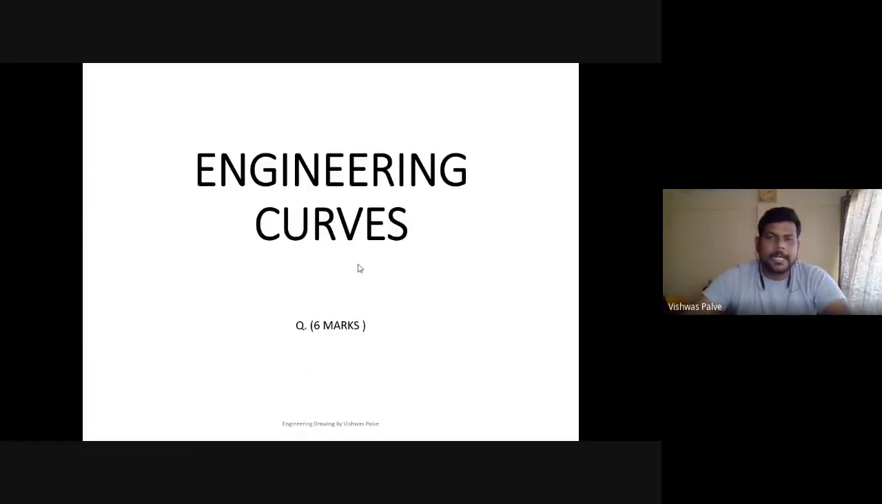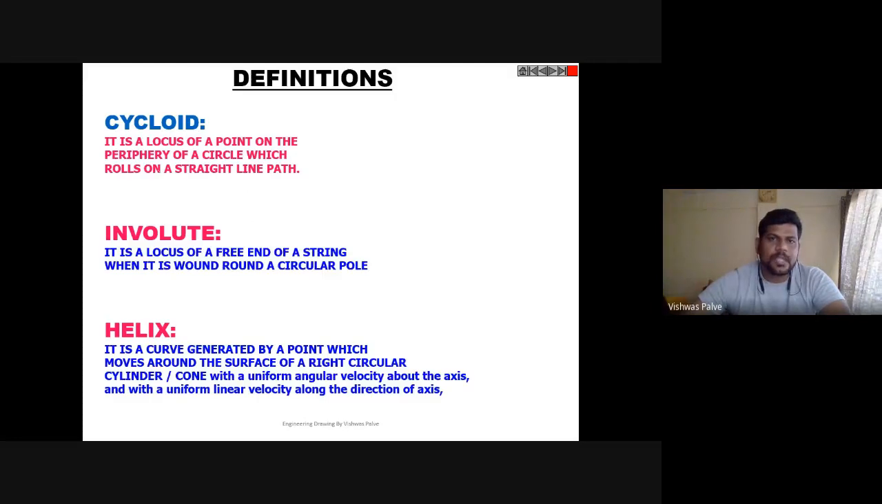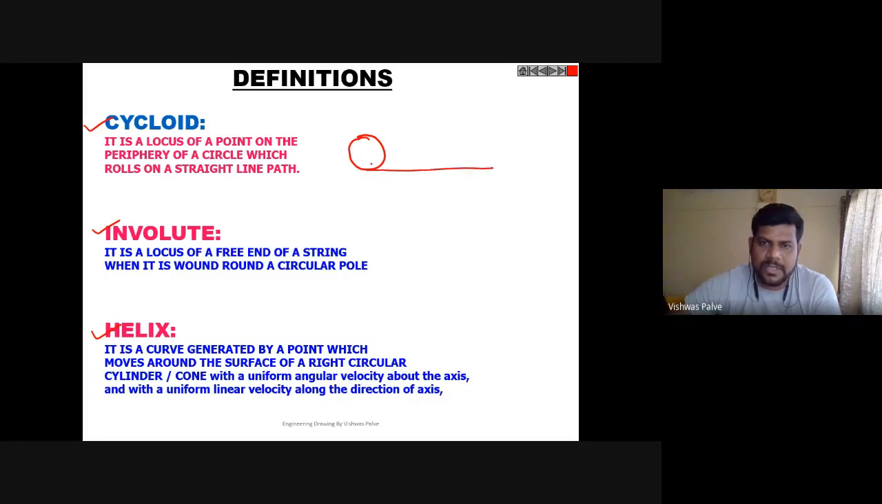Engineering curves. There are three types of curves which we are going to discuss: cycloid, involute, and helix. It is a locus of a point. Now, what is a cycloid? Cycloid is a locus of a point on the periphery of a circle which rolls on a straight line path. If I want to draw a cycloid, suppose we consider a circular wheel, and it is going to roll on a flat surface. On that wheel, there is a point P.